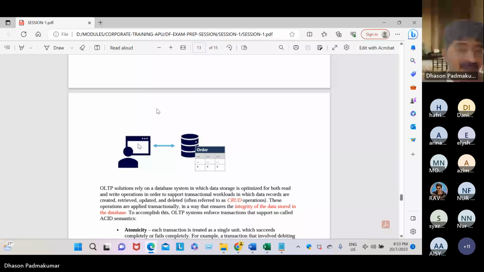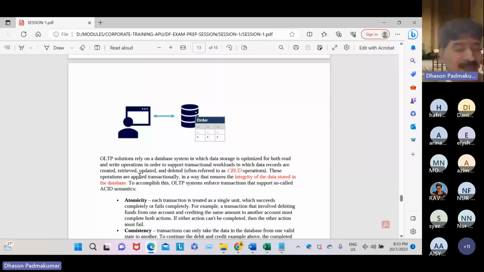And after withdrawal of an amount, or for example after transfer of money from your account to another, when you log into your bank account through the website, you can see that the account is updated. That is OLTP: instant updation, instant processing, immediate updation.